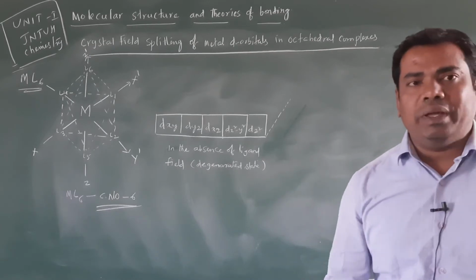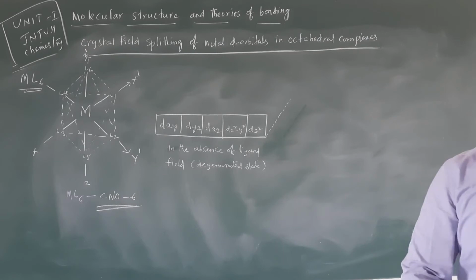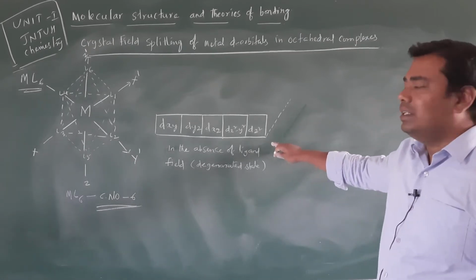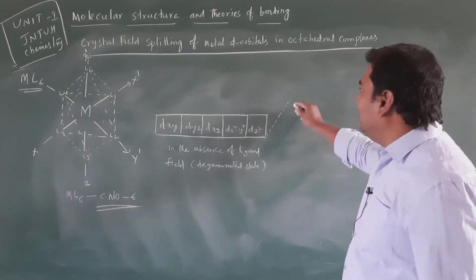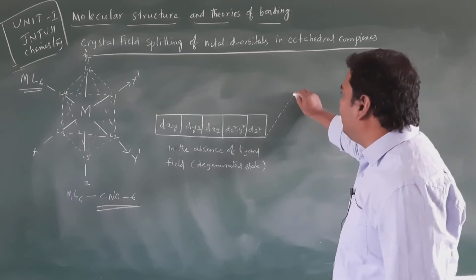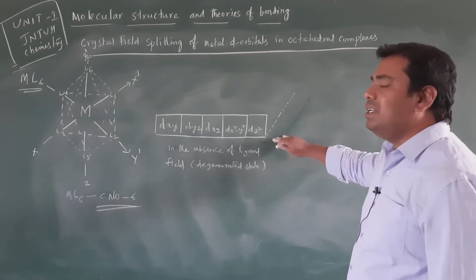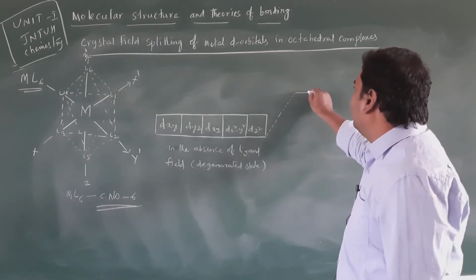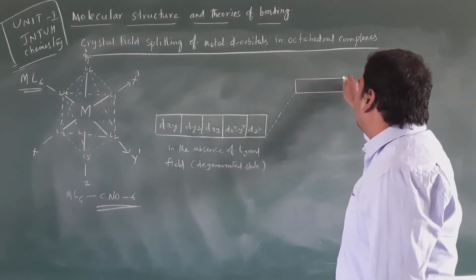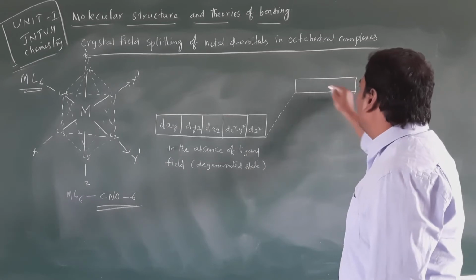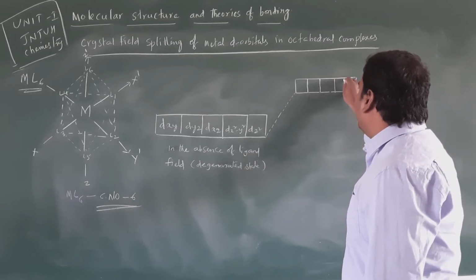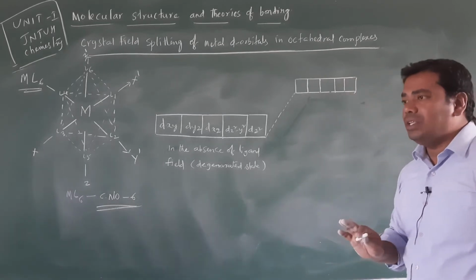So due to this spherically symmetrical negative charge, what will happen? These degenerate orbitals are raised in their energy. Remember, there is no splitting here; the degenerate orbitals are only raised in energy, to a higher energy than before. Here also there is no splitting.